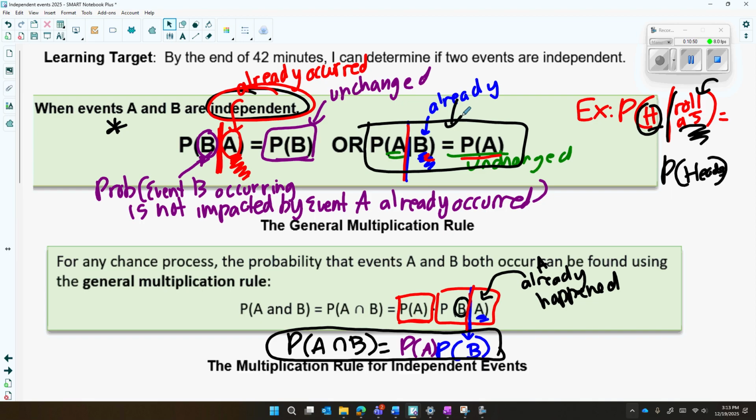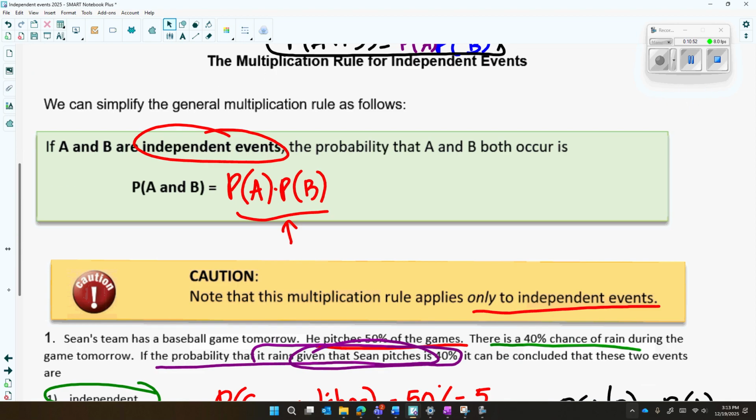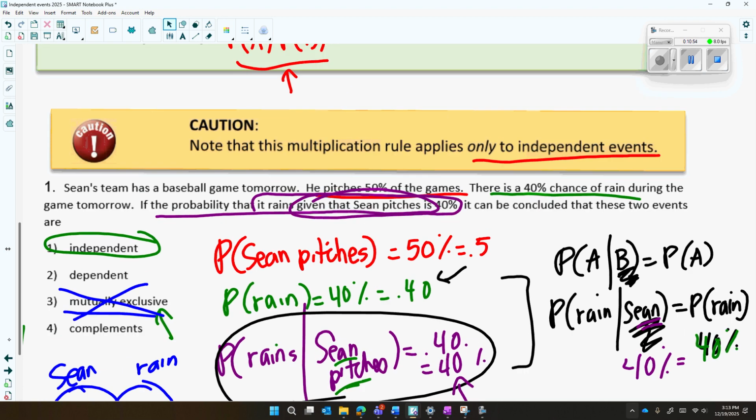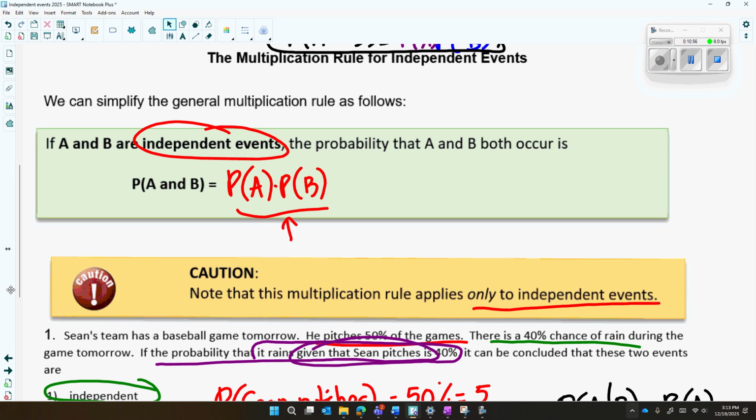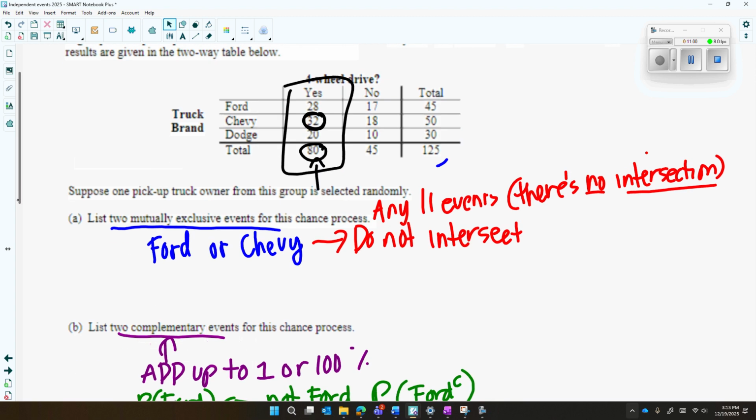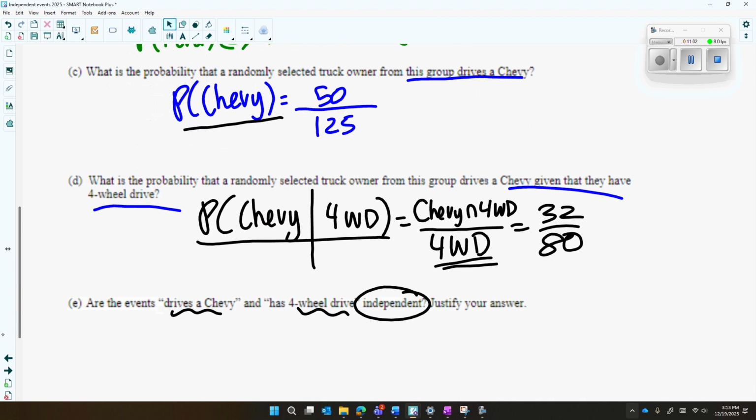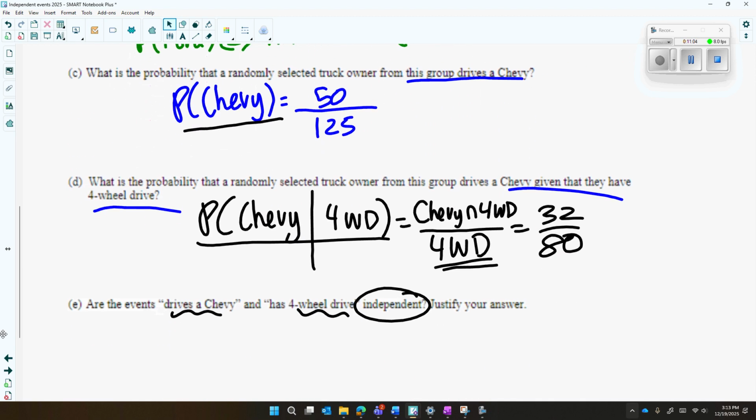That's it. So yes, could you do this other rule, the AND rule, which is the probability of A times probability of B equals probability of A and B? You could, but why would you when you already have the probability of Chevy, probability of A, we'll call this event A, okay? Probability of Chevy given four-wheel drive, A given B. So all you have to do is see if these two things are equal and you're done.